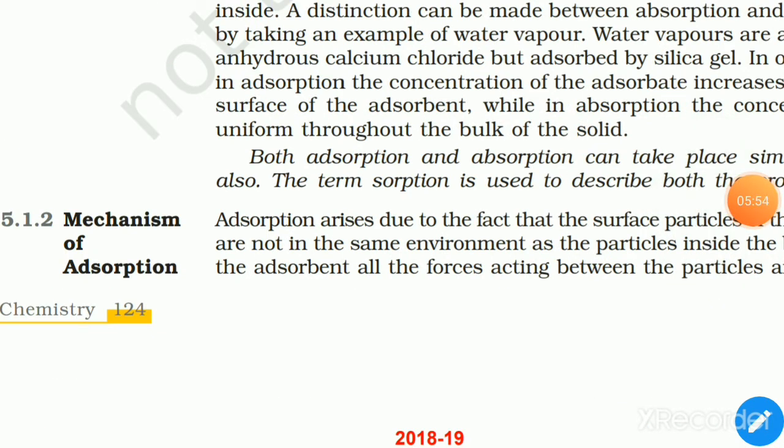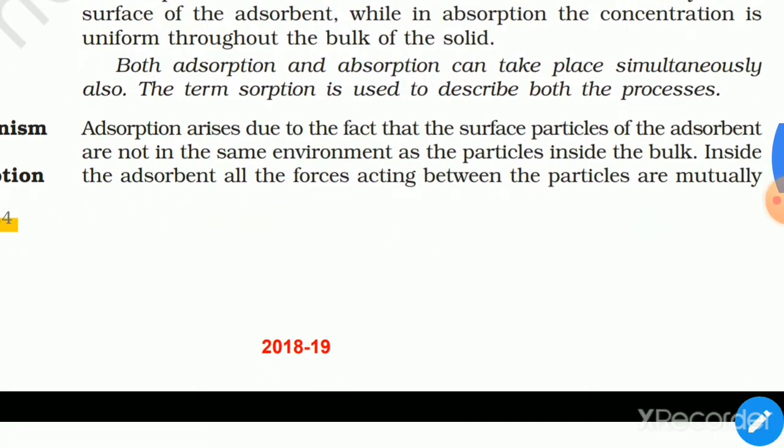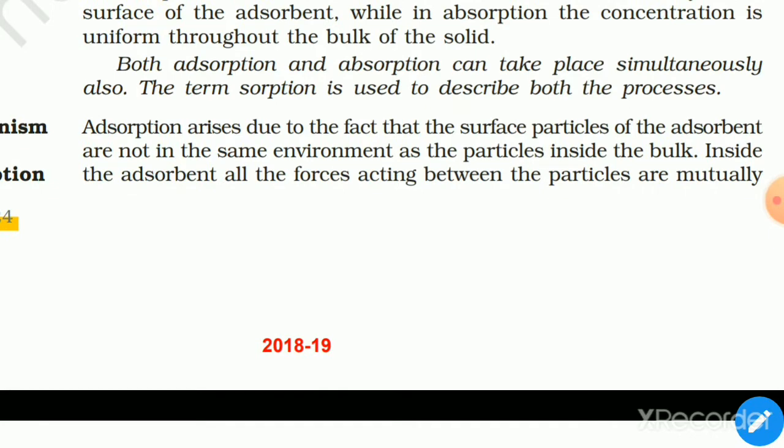Now, mechanism of adsorption. Adsorption arises due to the fact that the surface particles of the adsorbent are not in the same environment as the particles inside the bulk.